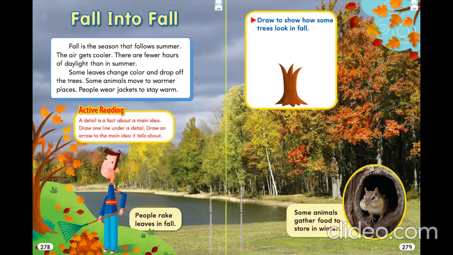So now we're going to talk about fall season. Fall is the season that follows summer. So after summer, there comes fall. The air gets cooler. Why cooler? Because after fall comes winter.